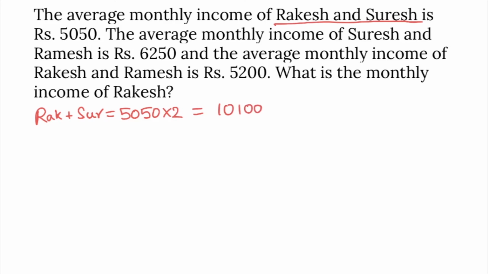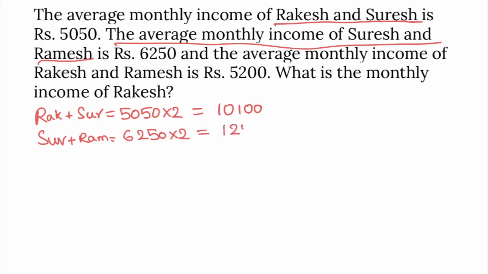And second condition, the average monthly income of Suresh and Ramesh, average is 6250. So summation is into 2, 12,500. And there is a third condition, average monthly income of Rakesh and Ramesh is 5200.